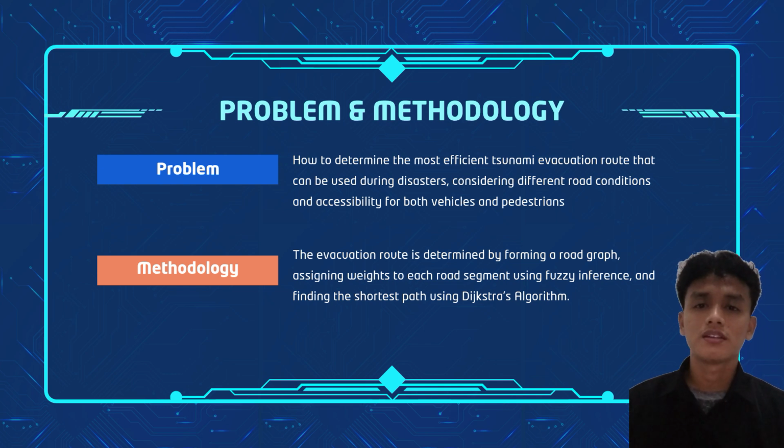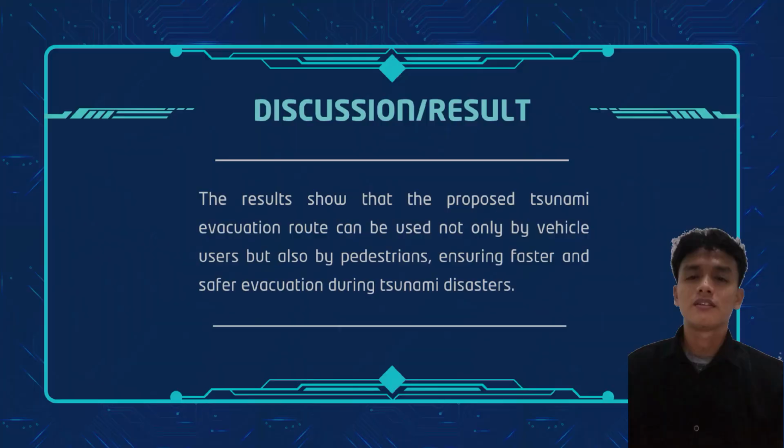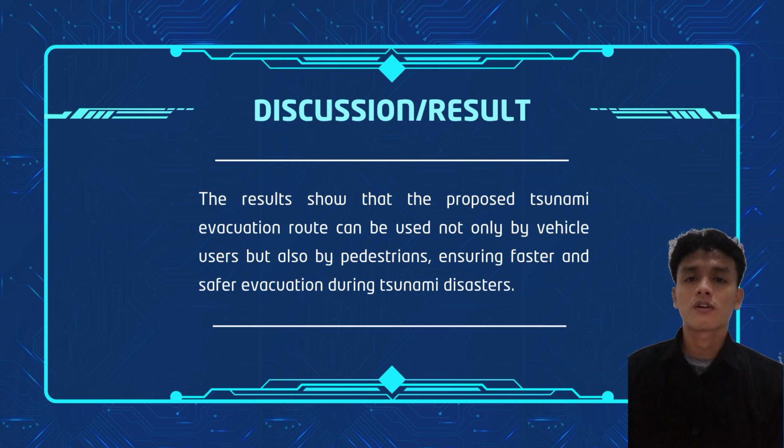The third part is the methodology. The methodology involves forming a road graph, assigning weight to each road segment using Fuzzy inference, and determining the shortest path using Dijkstra algorithm. The final part is the discussion or result. The results show that the proposed evacuation route can be used not only by vehicle users, but also by pedestrians, making the evacuation process faster and safer.